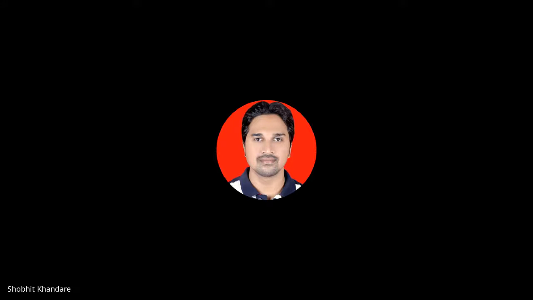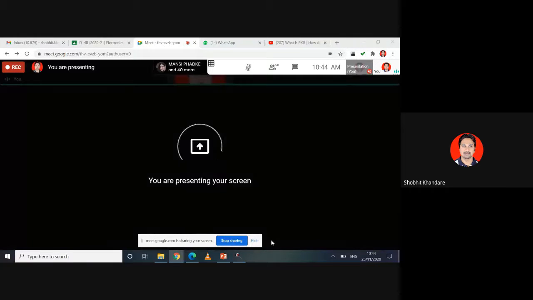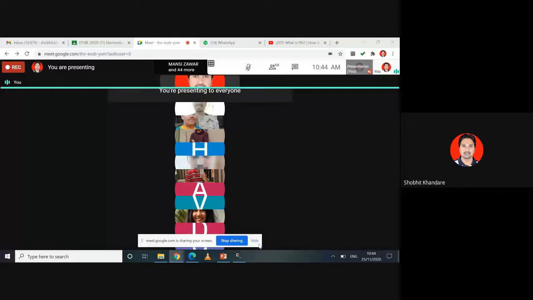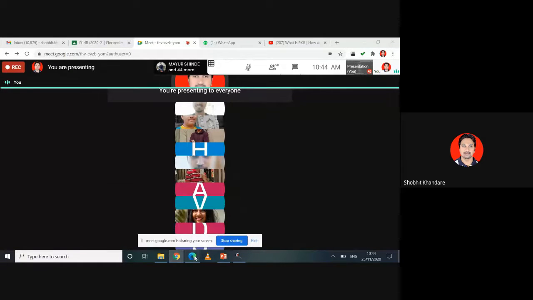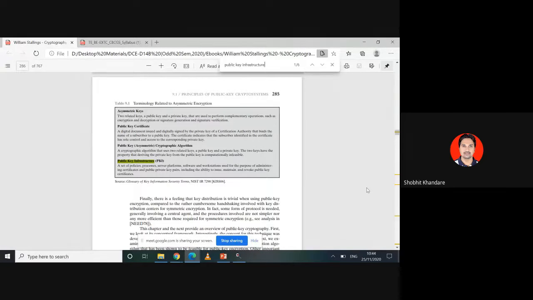Now sometimes this question is also asked: what are the components of PKI? Otherwise, if the question is asked about a short note on PKI, you elaborate what is PKI, write down the different components, write down what is included in the PKI. Also mention the components of PKI with the block diagram. So for that, you have a block diagram. I will just show you. Are you able to see my screen? Yes, sir. Okay.